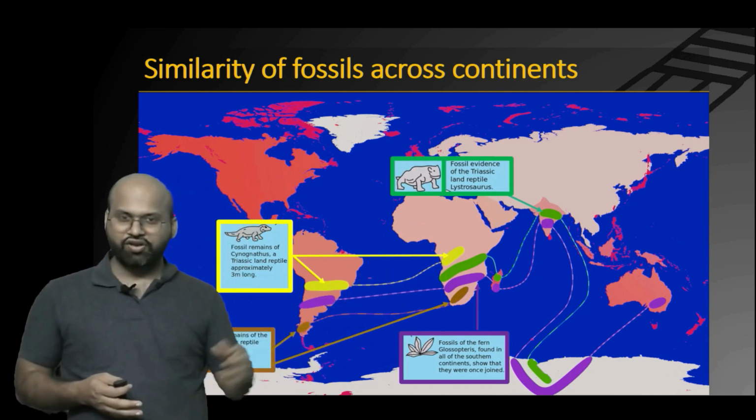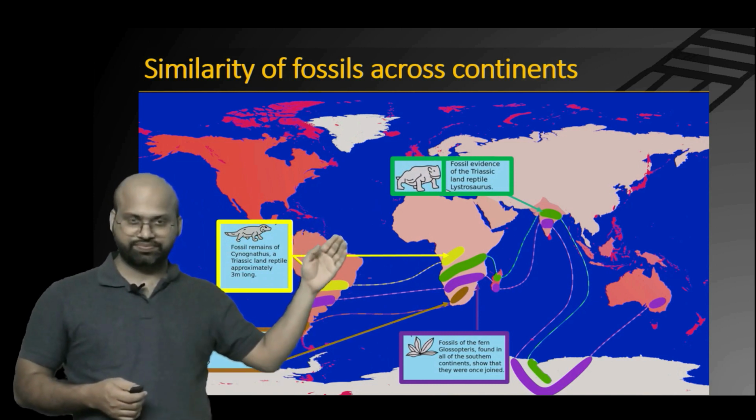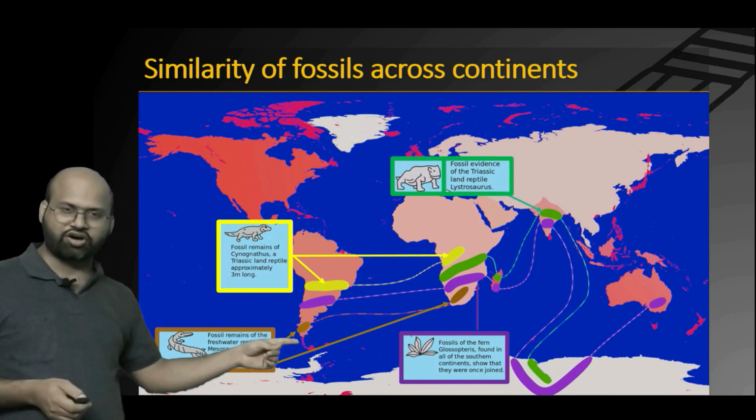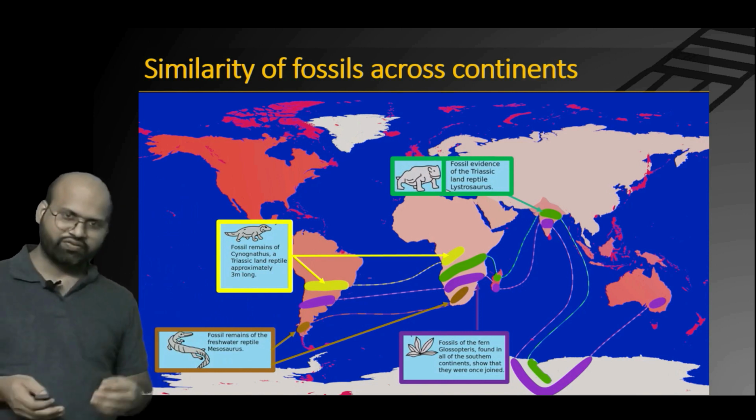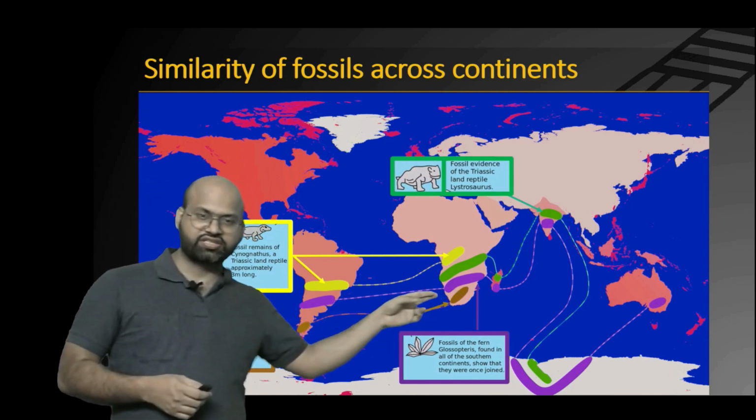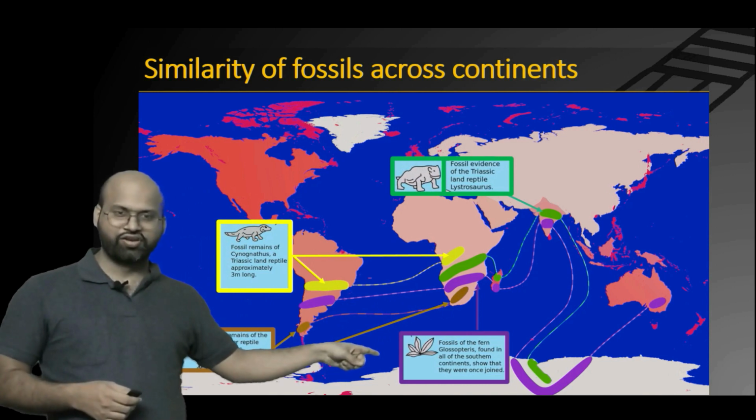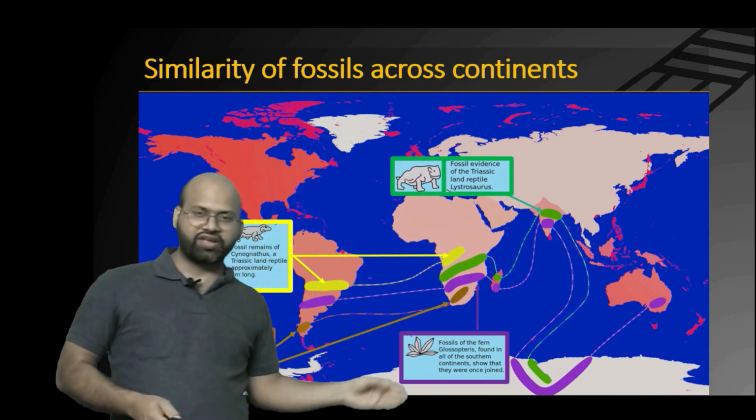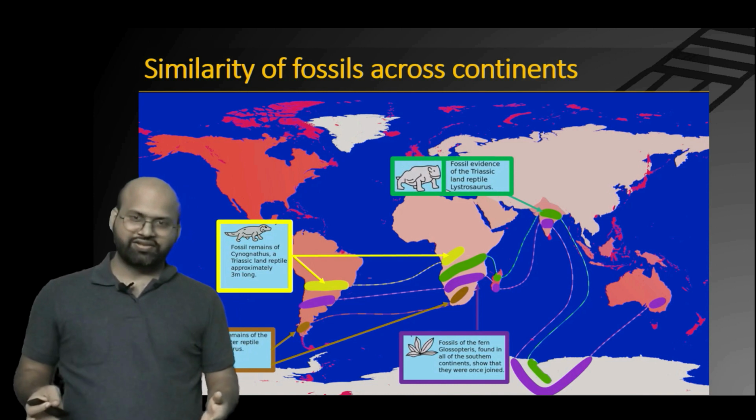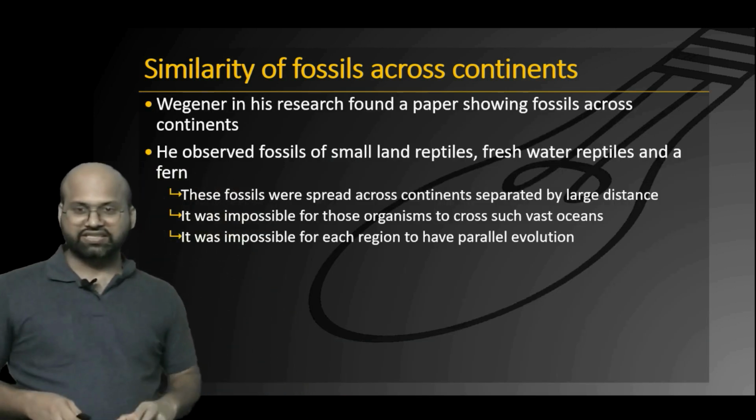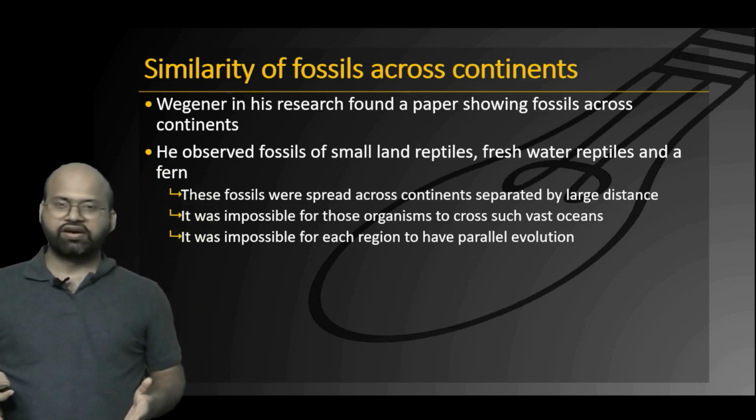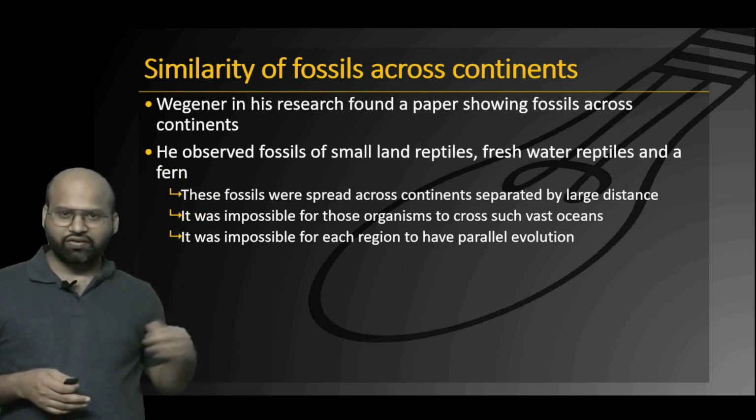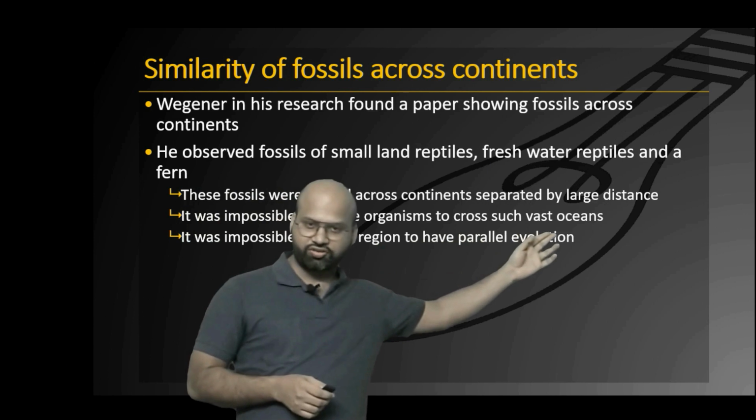Now, it was not possible for both of these to cross such large distances. Similarly, a freshwater reptile was found to have existed both in South America and Africa. For a freshwater reptile, it was not possible to travel such large distances across oceans, and a similar case existed for one which was found right from Australia, Antarctica, India, Mozambique, Africa. So it was spread across the world. This was a very certain evidence in the eyes of Wegener that all these regions must have been co-located or joined together, because he was quite clear that it was impossible for those organisms to cross such vast oceans as we have seen.